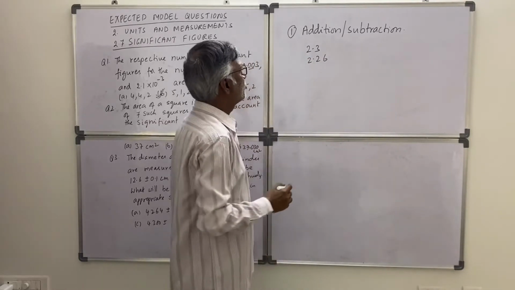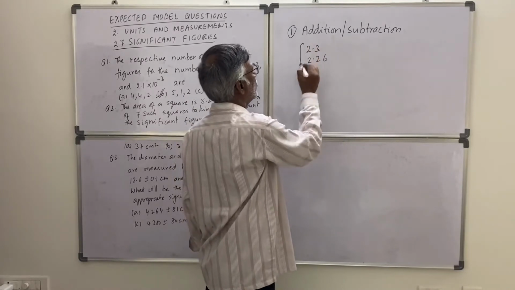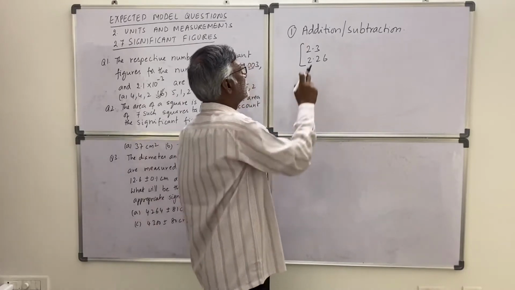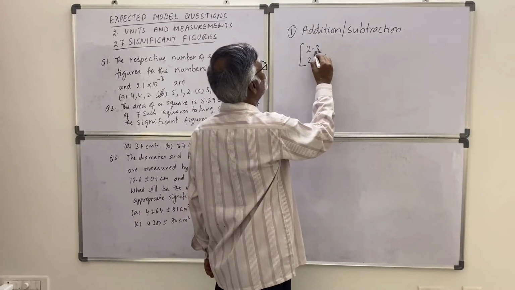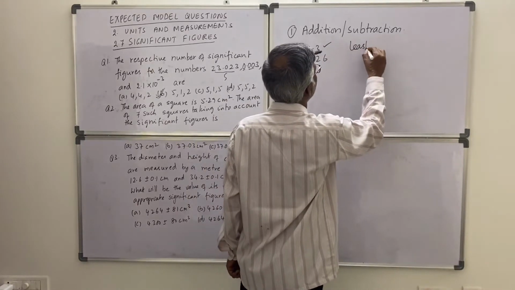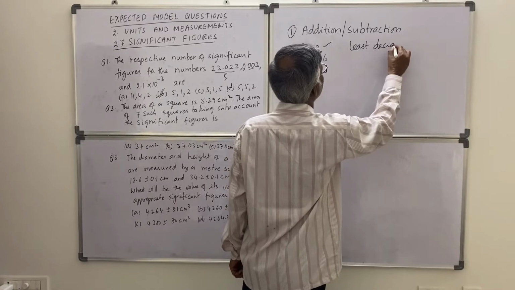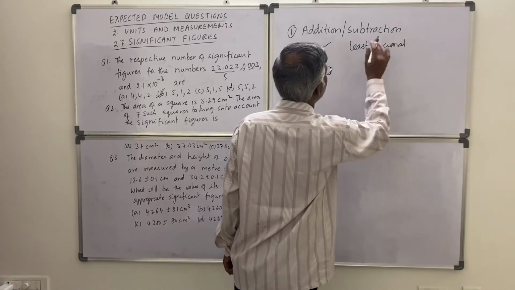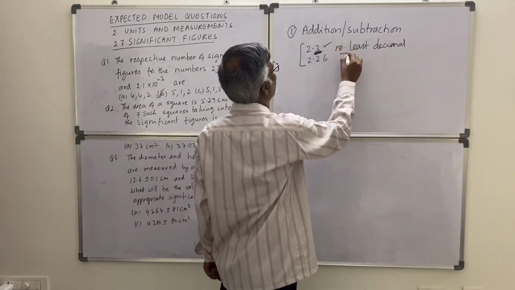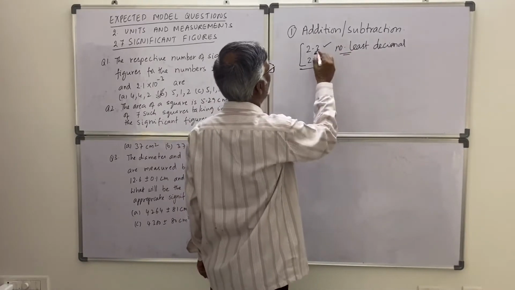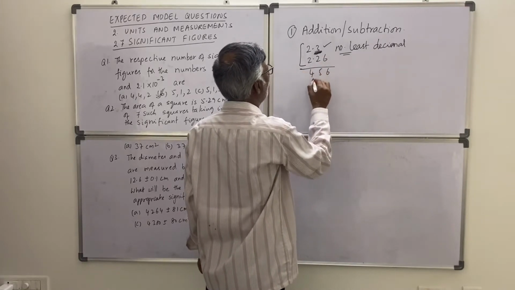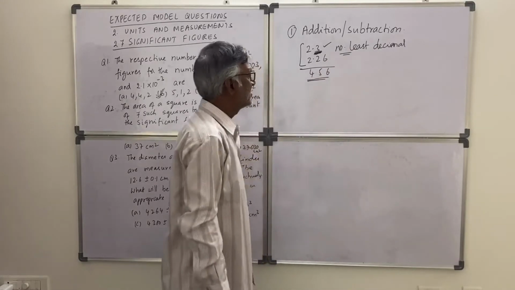Okay, suppose when you are adding these two, in the final result, आपको ये करना पड़ेगा, least decimal जो है उसी का. Least decimals, that is the formula for addition or subtraction. Number of least decimal figures you have to consider. Okay, so अगर ये दोनों को ऐड करेंगे तो 4.56 है. ठीक है, सो इसको